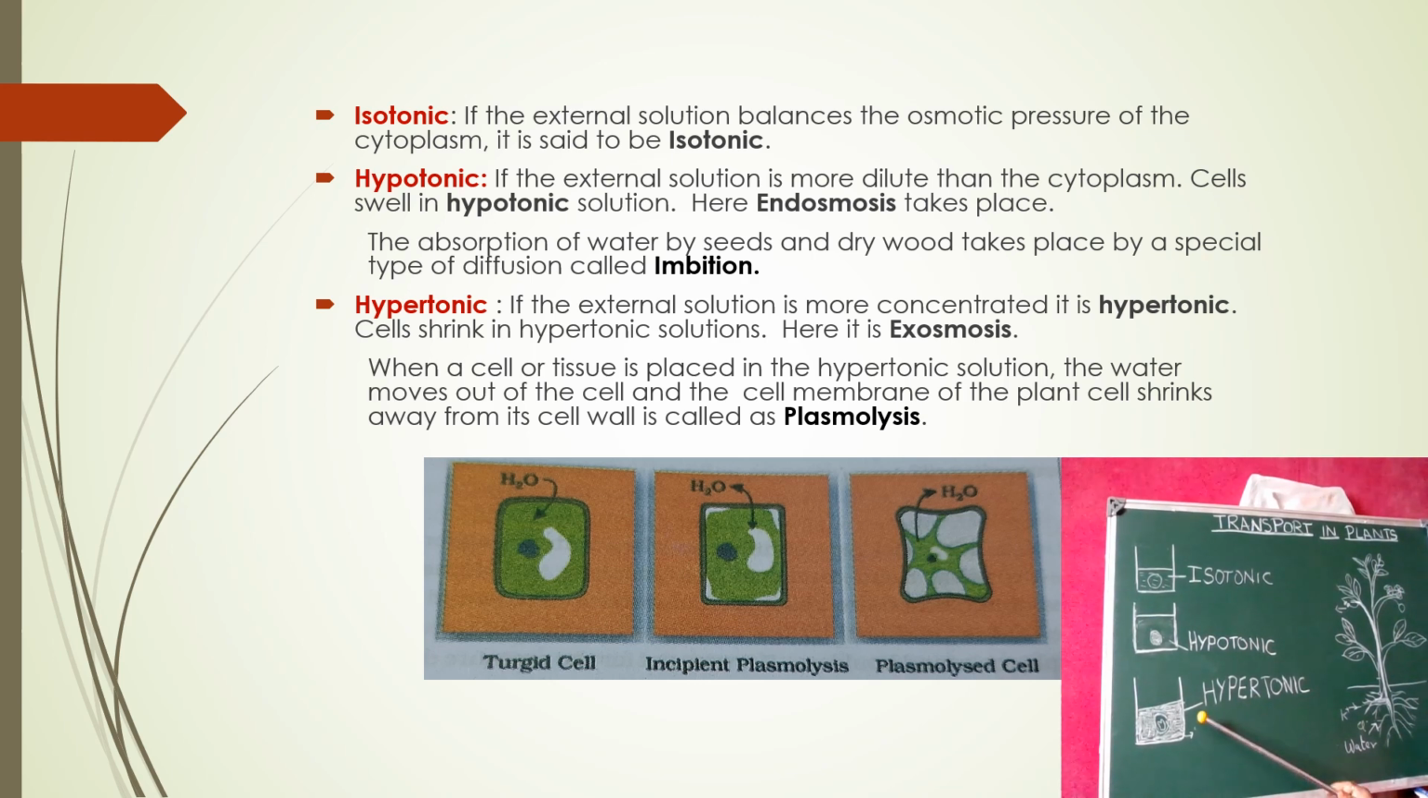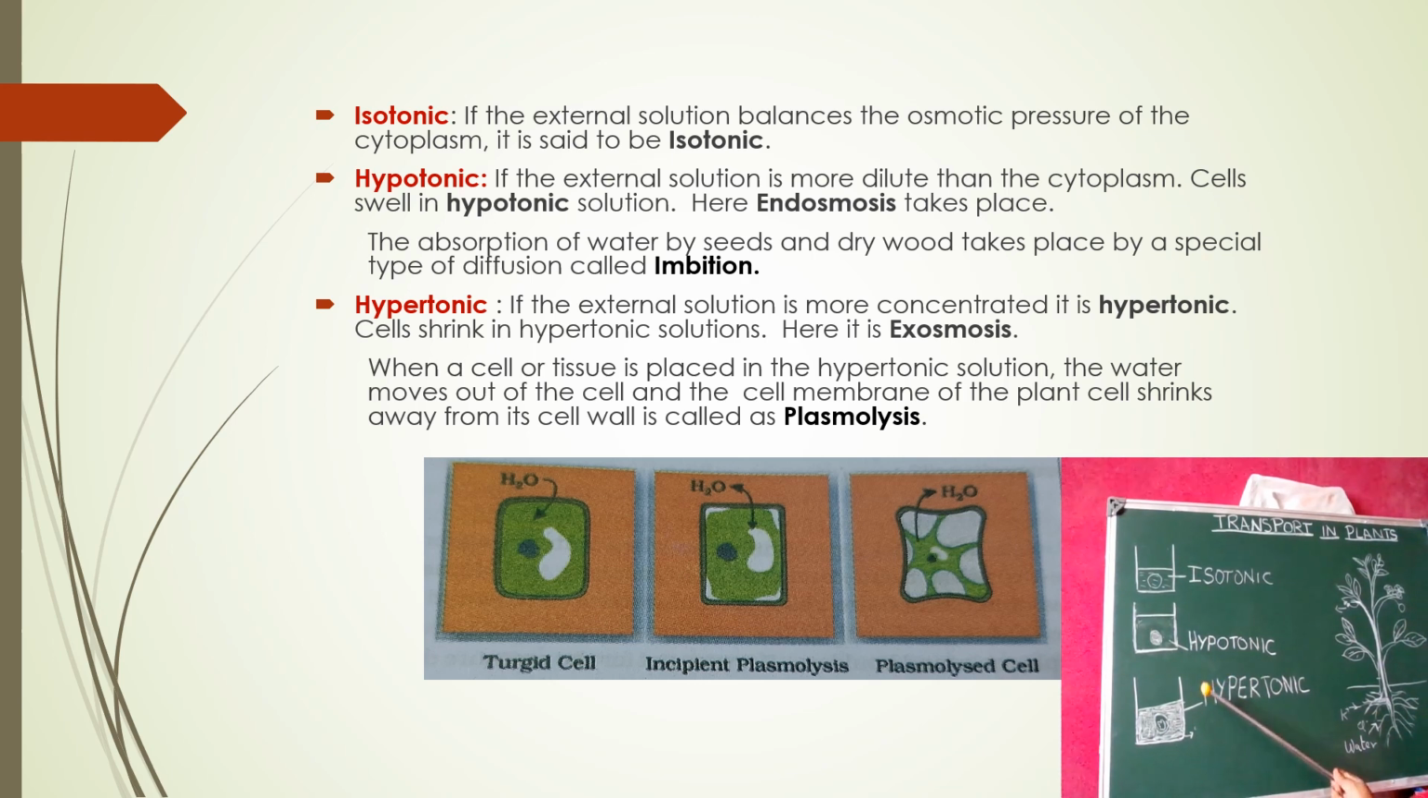Now, coming to the hypertonic solution. Here, hypertonic solution means the solution outside the cell has a higher concentration. So what happens is that the water inside the cell comes out, moving from the higher concentration to the lower concentration, and plasmolysis occurs here. If the external solution is more concentrated, it is called a hypertonic solution.